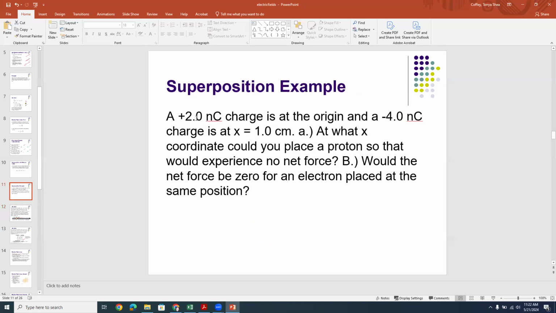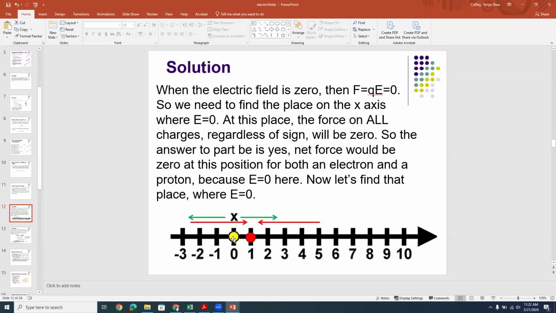Now, remember in the example, it said you have a positive 2 nanocoulomb charge at the origin and a minus 4 nanocoulomb charge at x equal to 1, okay? So the one at the origin is positive, the one at x equal to 1 is minus 4, and it's negative. So the yellow is positive, the red is negative here, okay? Now, I've represented the electric field lines from each one of these with just this simple little sketch.